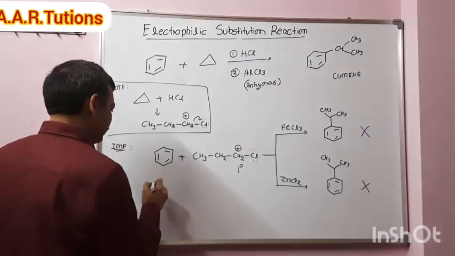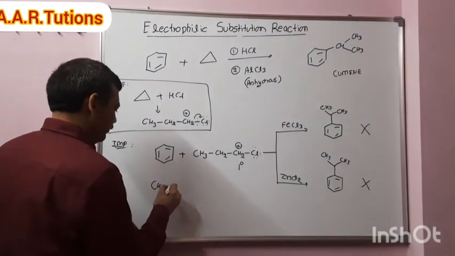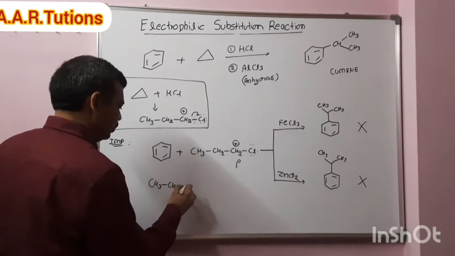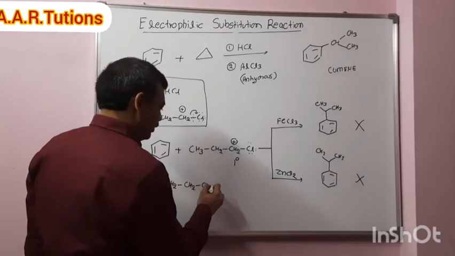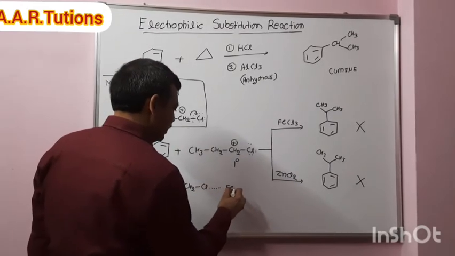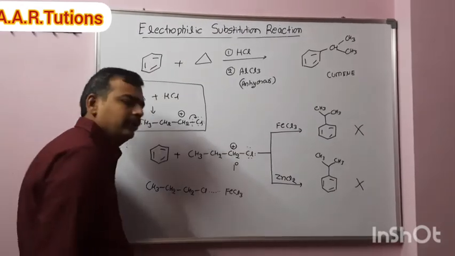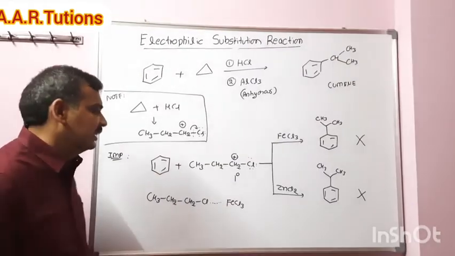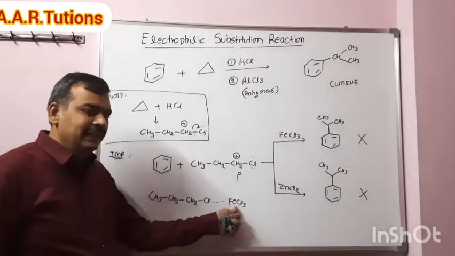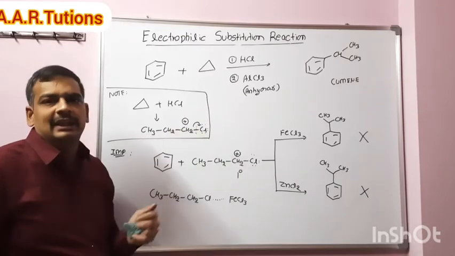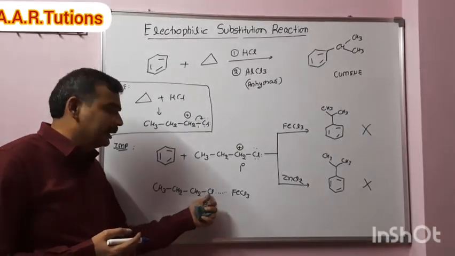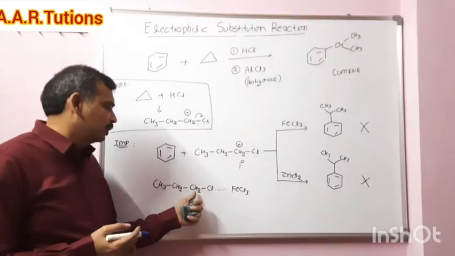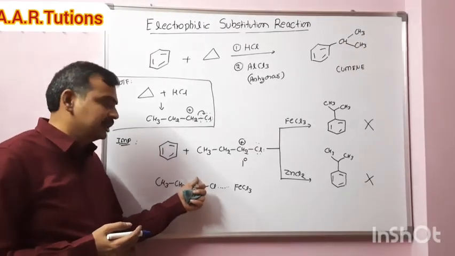Here, there is no doubt that in the first step it forms a complex like this, CH2CH2CH2Cl, and it forms a complex with either FeCl3 or ZnCl2. I will write for one. This is less acidic when compared to AlCl3. As a result, this bond will not completely polarize, so there is no complete positive charge here.